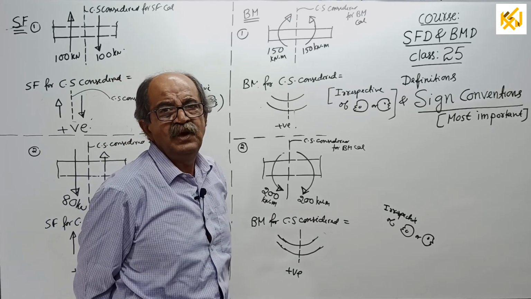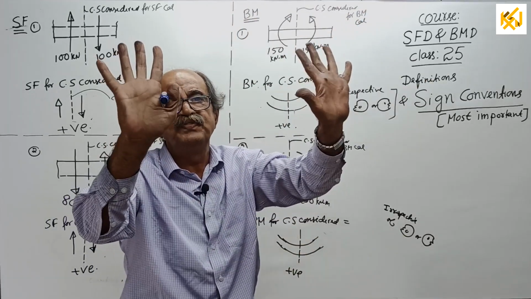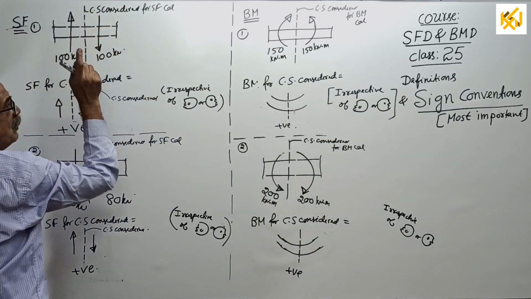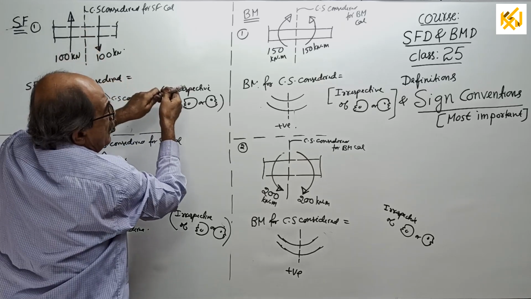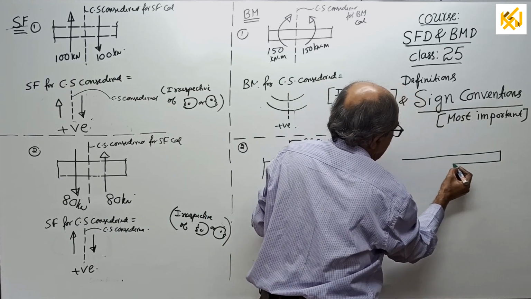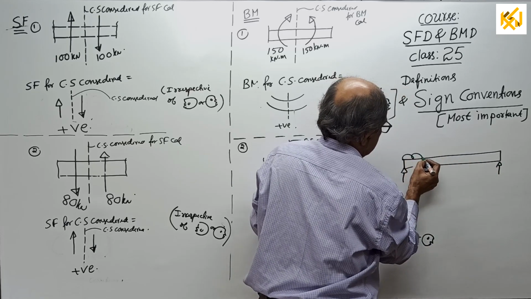Equilibrium maintained. All these I am showing by one hand. Now you require both hands. I want shearing force here. Later remember, suppose the beam is like this, imagine.